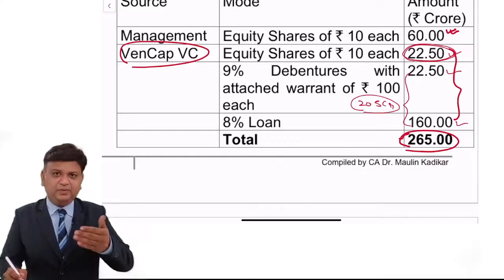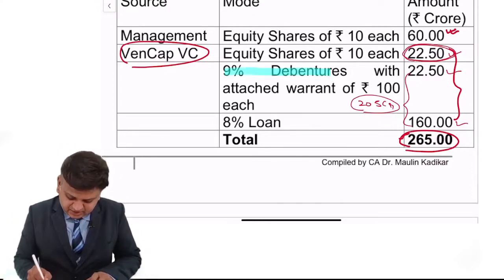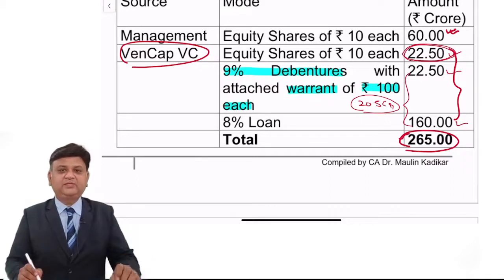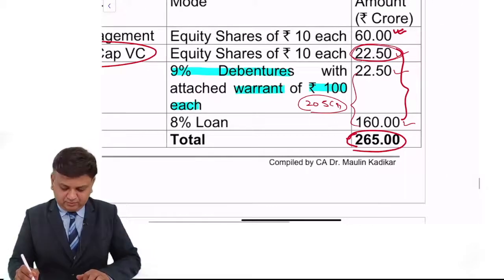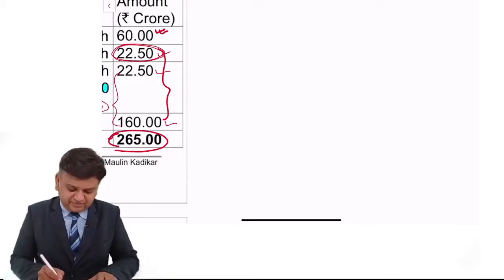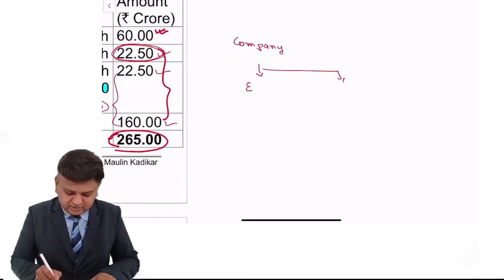Now there is a new point which has been provided over here: 9% debentures with attached warrant of rupees 100 each. Now what do we understand with the term warrant? I will explain that to you. See, basically what happens as a company, normally you have two financing patterns. One is equity and another is debt.